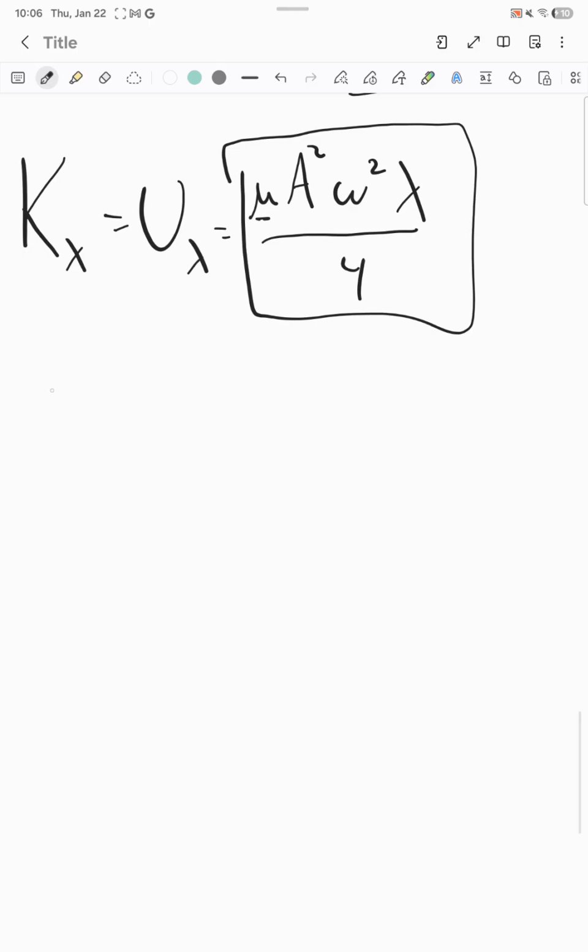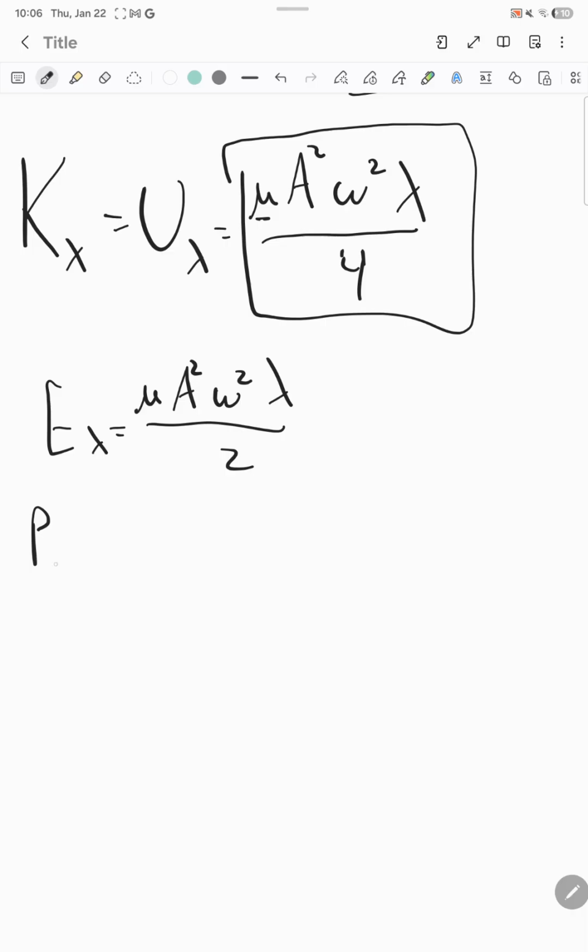And the total energy will basically be the same. It's just that instead of divided by 4, we'll have divided by 2. So let's rewrite this. It's basically the same, but this time it's divided by 2. And so this is the energy. And if we remember, we could also have power. The average power, if we remember what power is, is joules over time.